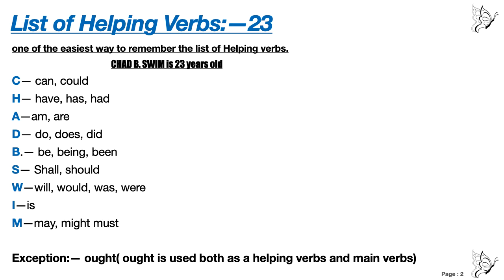Now Chad, C-H-A-D: C for can, could; H for have, has, had; A for am, are; D for do, does, did. Then B for be, being, been. Then we have swim, S-W-I-M: S for shall, should; W for will, would, was, were; I for is; M for may, might, must. So how many helping verbs are there altogether? 23. Now, an exception: there is one helping verb which acts as both helping and main verb, that is ought, O-U-G-H-T. Understood?